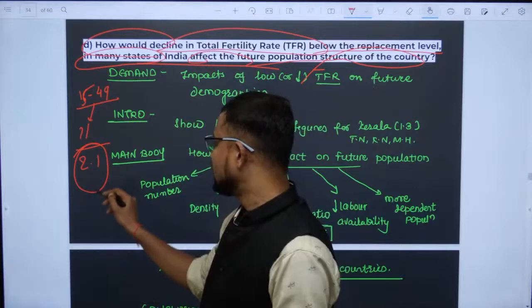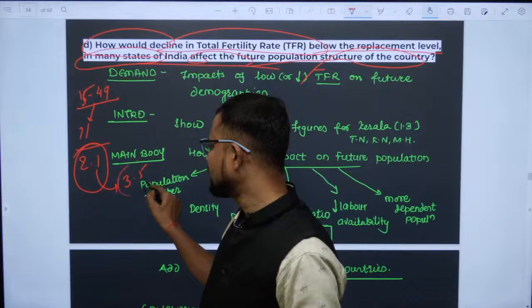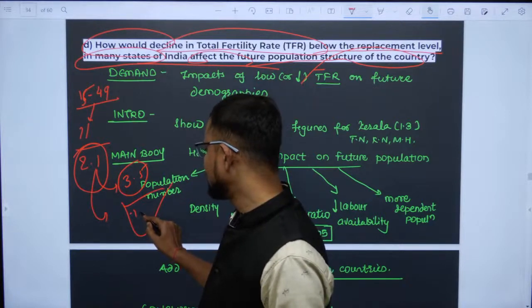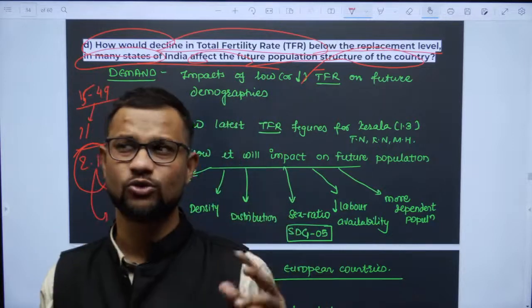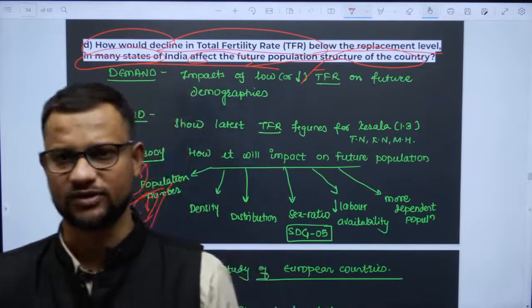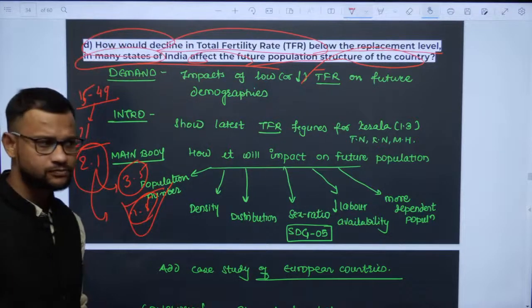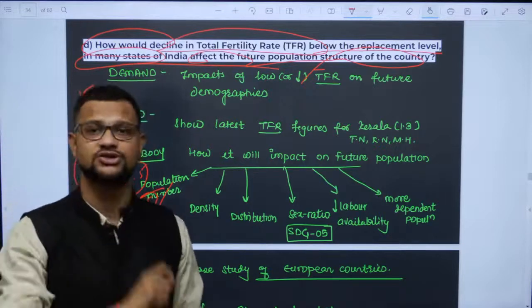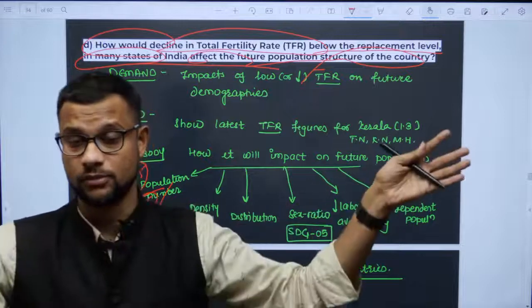But the thing is, now in India, in UP, Bihar, you will find 3.5. But in many states of South India, you will find this figure below 1.5. Maharashtra 1.8, Tamil Nadu, Kerala 1.3, Puducherry also the same thing, right? So the question is asking for the same thing. How does it lead to a problem in future population? Look, it is analytical. Now you need to be multidimensional.